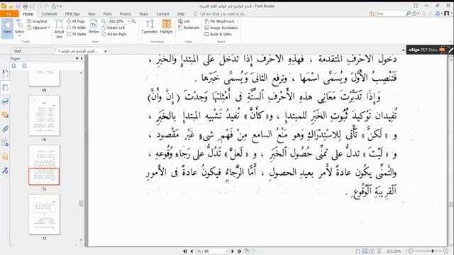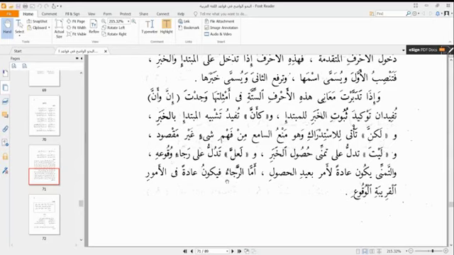We can say la'alla zaydan alimun, perhaps Zayd is knowledgeable. We can see that the raja in this case is actually very possible for it to happen. Zayd can actually become a knowledgeable person, but we know that Shaitan cannot become a Muslim.